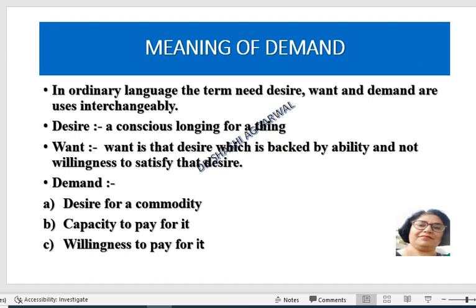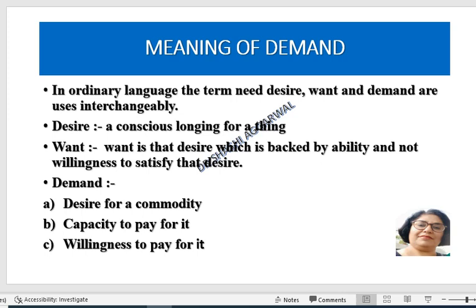Desire means wishful thinking, like I want to go for a Europe trip, but I don't have the resources. So this is just a desire, wishful thinking. Want is that desire which is backed by ability but not willingness to satisfy that desire. Like I want to buy a bike for rupees 50,000. I have 50,000 but I'm not willing to spend that amount on a bike.